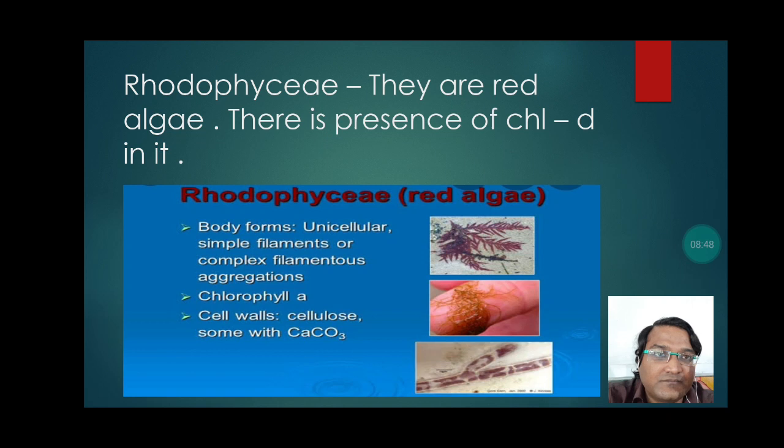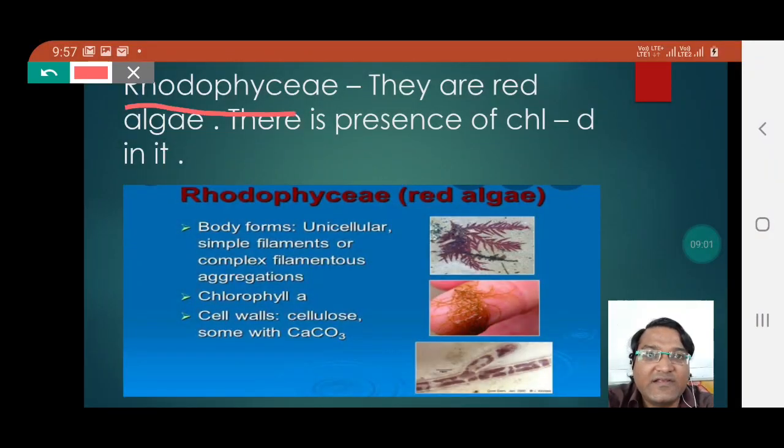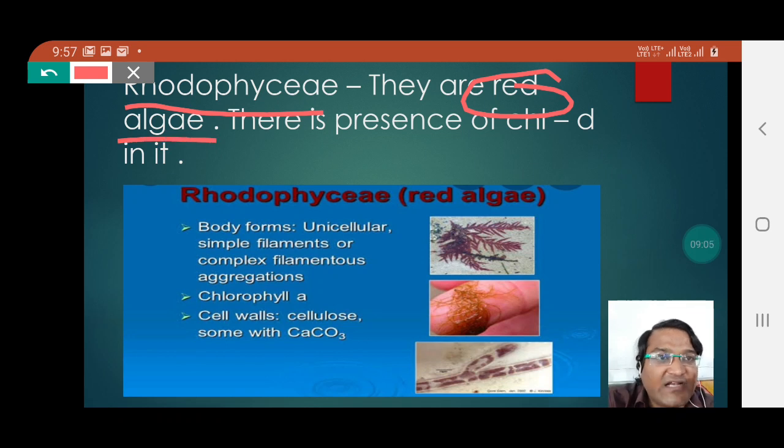Rhodophyceae. They are red algae. There is presence of chlorophyll D in it. Students, Rhodophyceae is algae which is generally red in color. That is why it is called red algae. You can see in this picture also the algae considered appears red.